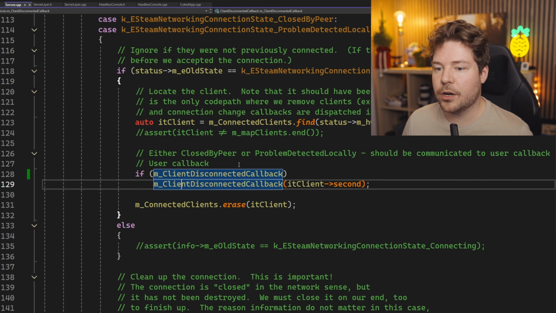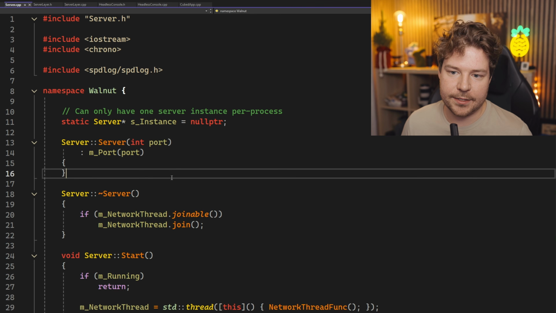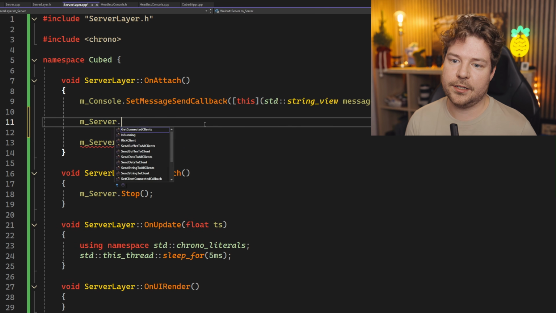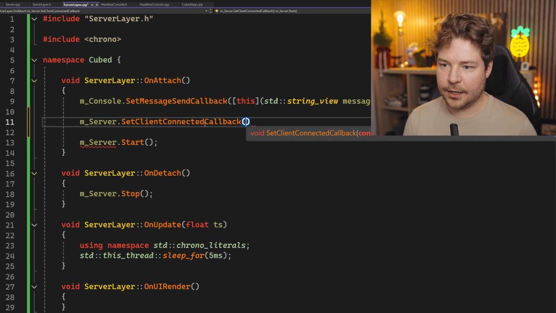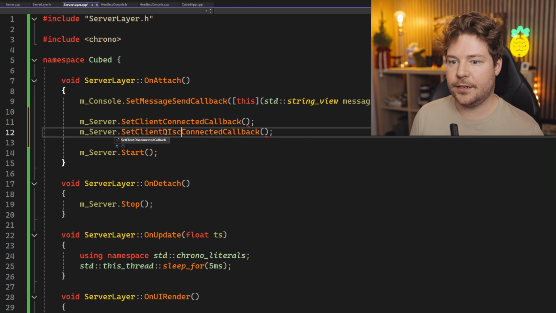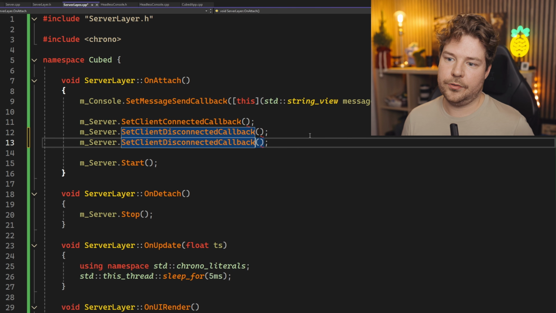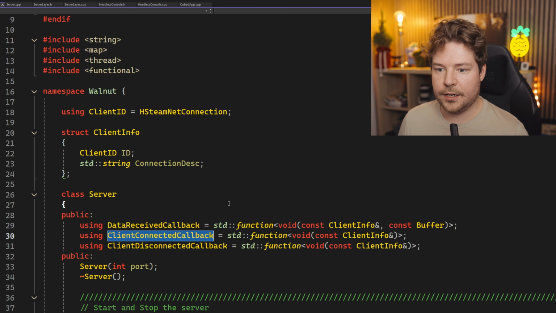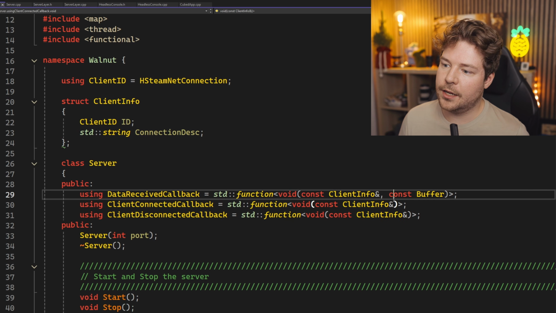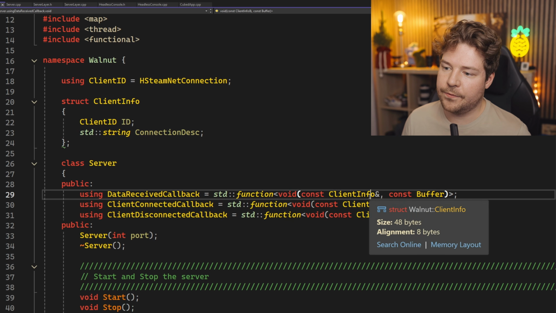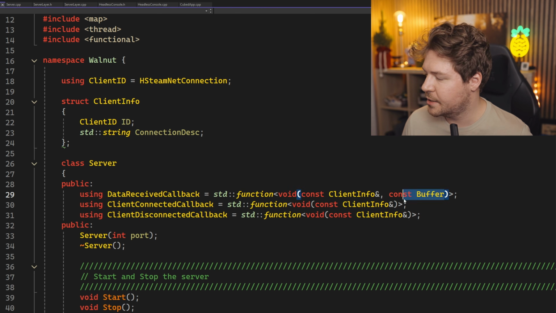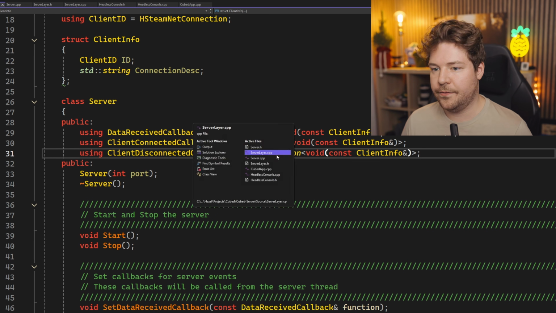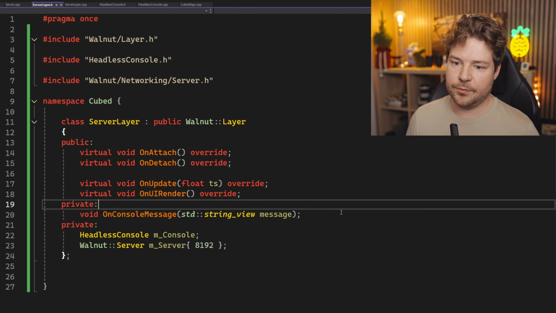Okay, so now if we want to know when this happens, like when a client connects and stuff, then inside our server layer, let's set up the callbacks. And we can do that before we start the server. So let's do set client connected callback, and then we'll do client disconnected callback, and then we'll also do set data received callback. And so these, I think, let's see what they are. So client connected callback is, so we have this const client info that comes in. For data received, we have the client info, which tells us which client the data's come from, as well as the buffer of data. And then client disconnected, again, just has a client info. So I want to go over here, and we've got this on console message.